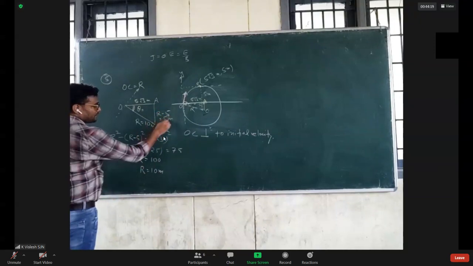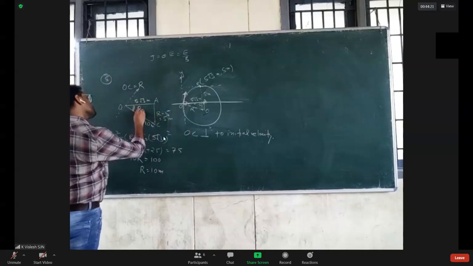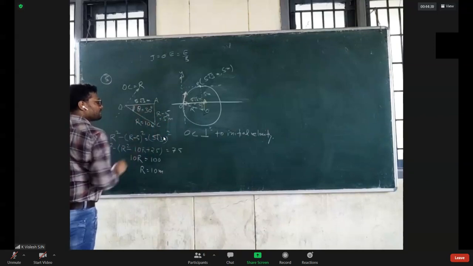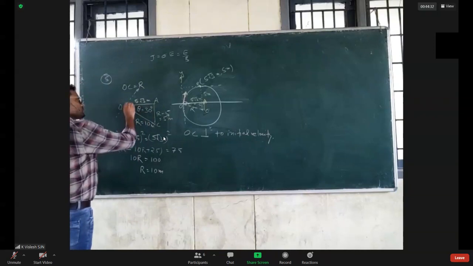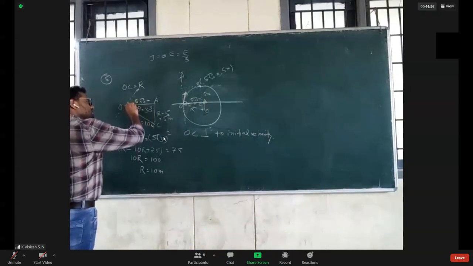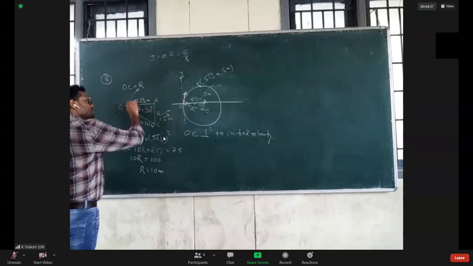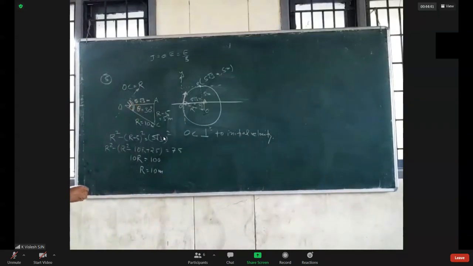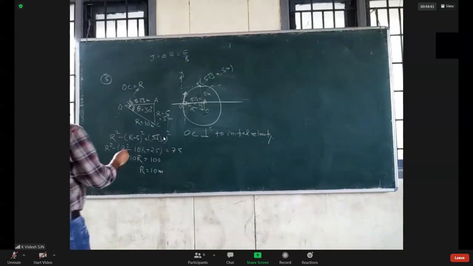Oh, it is sine theta for this angle. Sine theta is 5 by 10, which is half, so 30 degree. The total is 90 degree, so this angle will certainly be 60 degree. So the angle of projection is 60 degree.